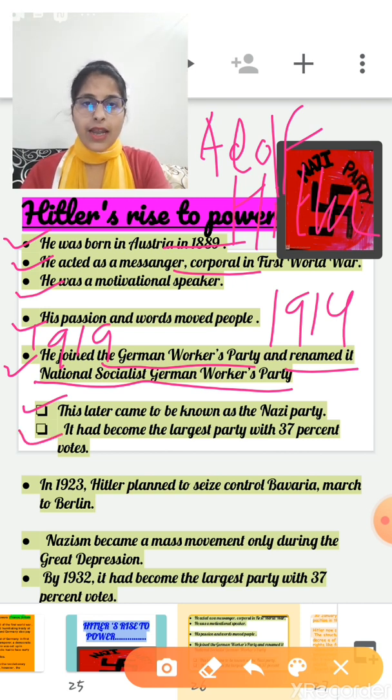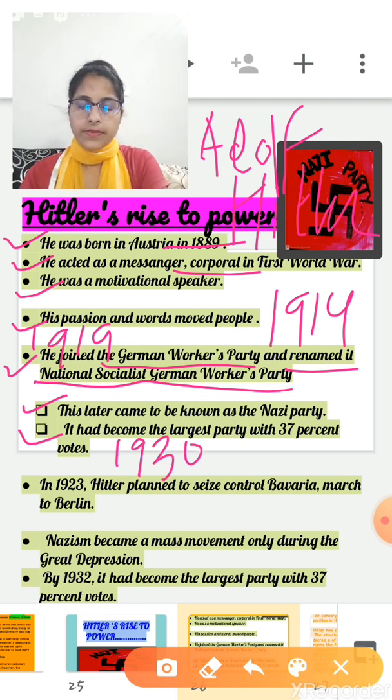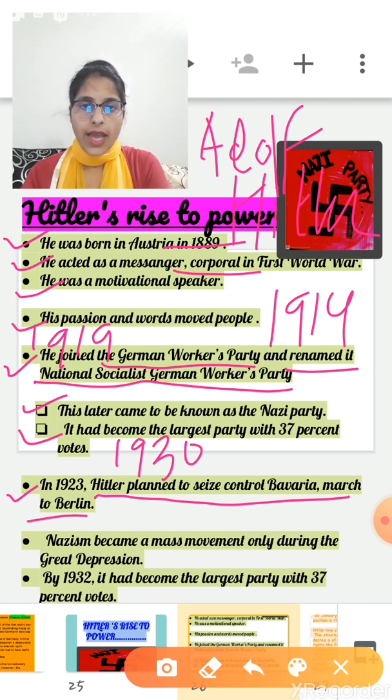It became the largest party with 37% of the vote after 1930. So before that, in 1923, Hitler planned to seize control of Bavaria and march to Berlin and capture power, but he failed. He was arrested, tried for treason, but later he was released.